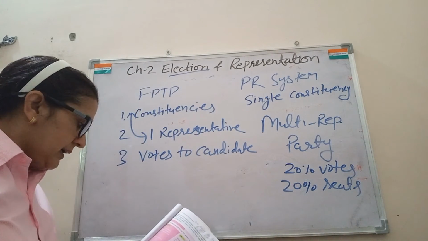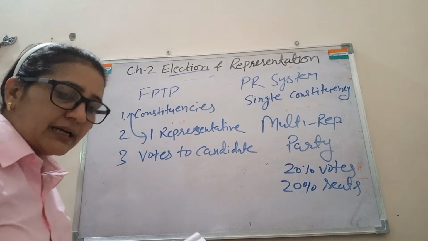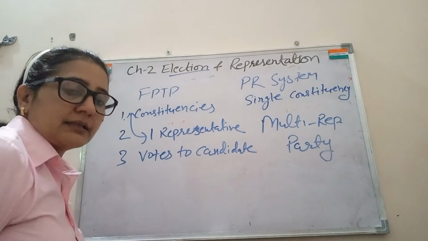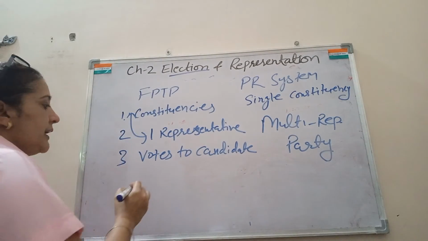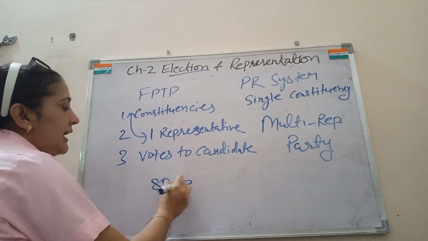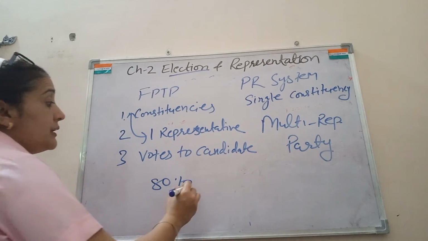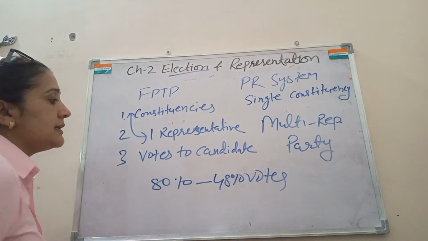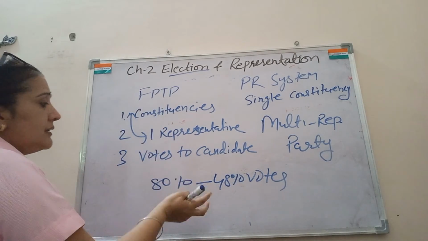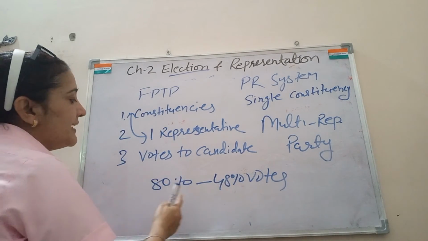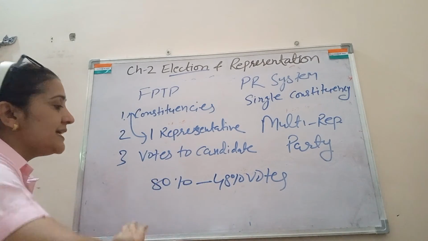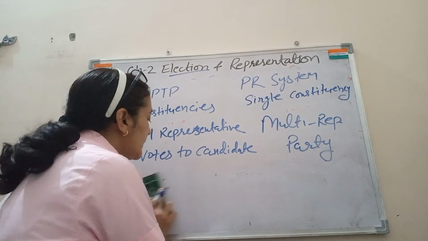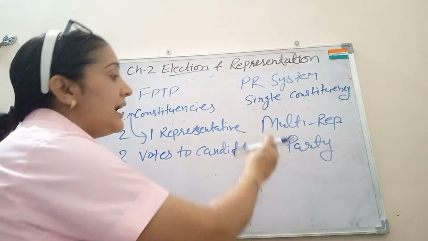Then a party may get more seats than votes in the legislature. You have seen what happened in the 1948 election in India. The Congress party got more than 80% of the seats, and at that time the Congress got only 48% of the votes. So that is a drawback of the FPTP system: there is no relation between the number of votes and the number of seats. But in the PR system, the number of votes and the number of seats are always in proportion.